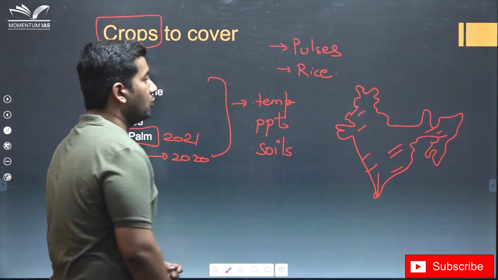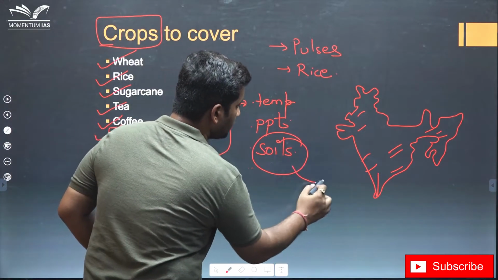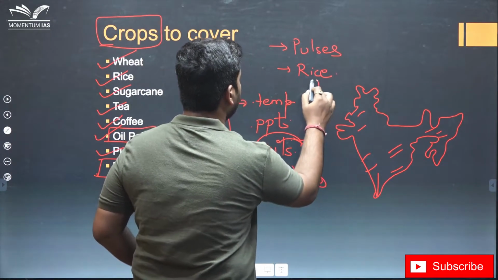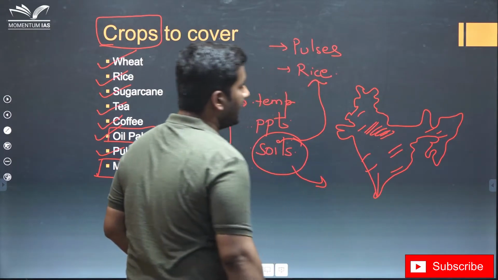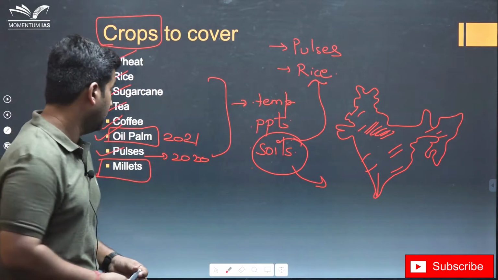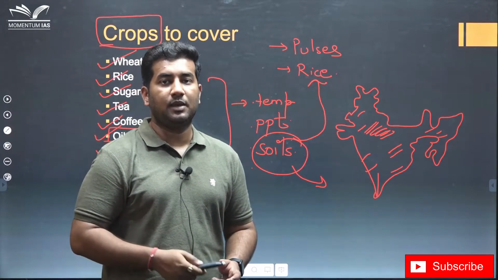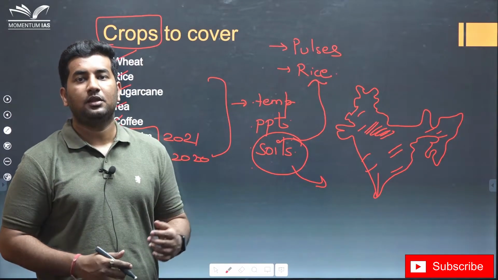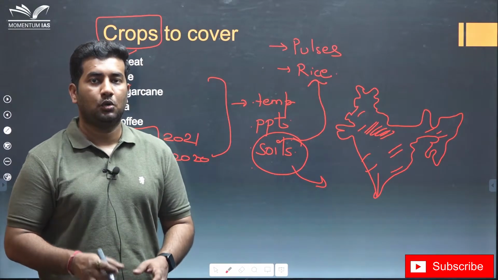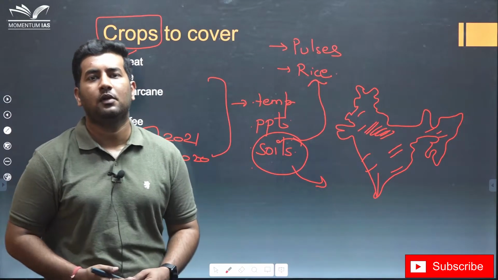This will help you to pictographically imagine, for example, draw the map of the soil and relate it with the rice producing area. You will see that the northern plains of India are very affluent as far as rice cultivation is concerned. So please try to cover such crops, because in many cases the weightage of agriculture is increasing, and covering the crop section will help you to eliminate or add value addition to your information that can help you solve problems.